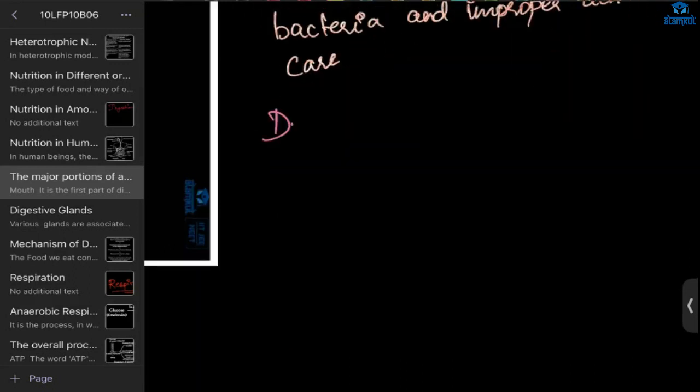Next is dental plaque. When we eat a substance, sugar for example, the bacteria will eat up the sugar and form acid.